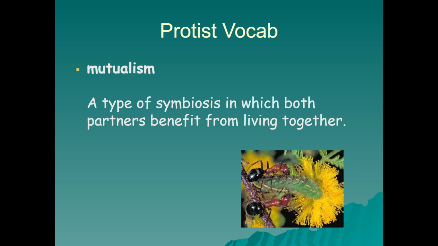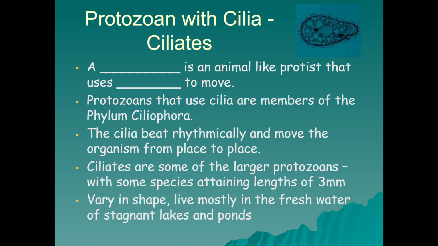So mutualism is a type of symbiosis in which both partners benefit from living together, though different, of course, than parasitism. We can now look at protozoans that have cilia, or tiny hairs that they move in a wave-like pattern so that they can move about in their environment. And a ciliate, still animal-like,